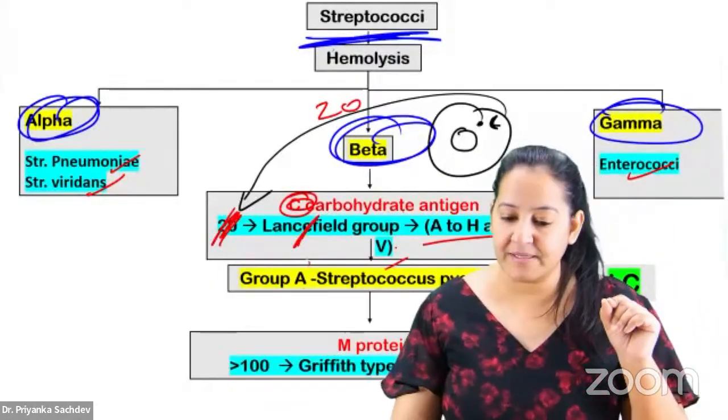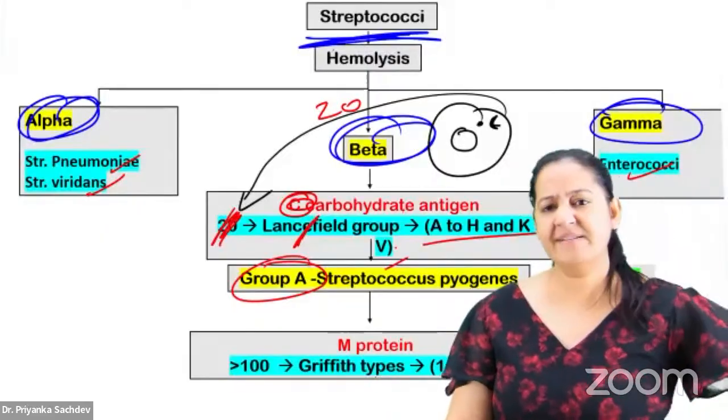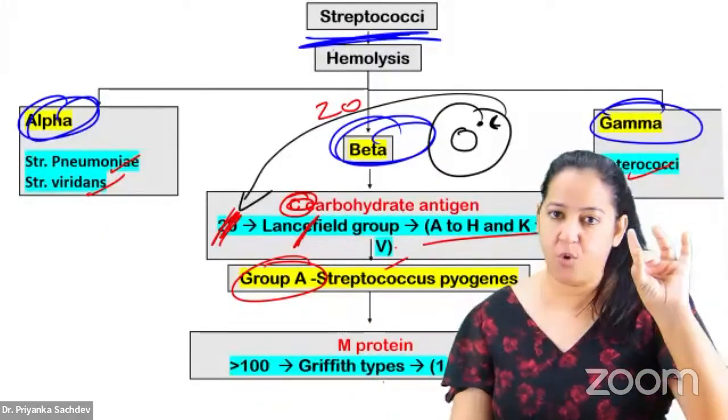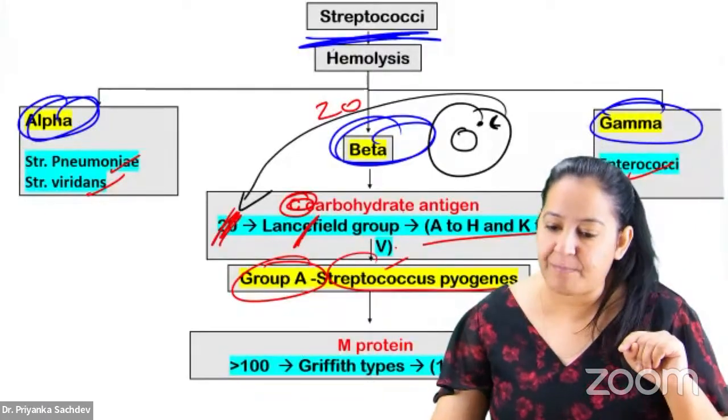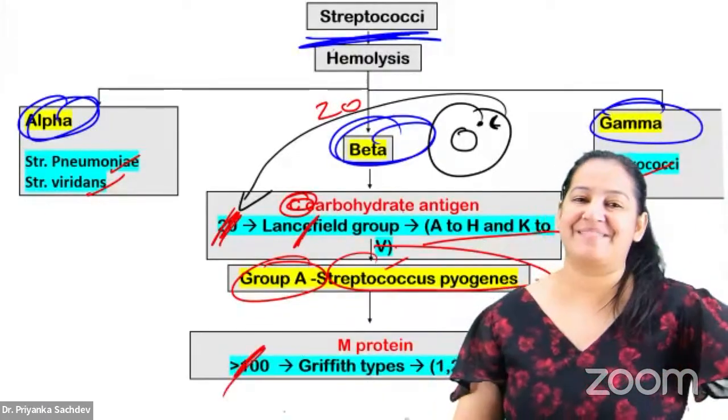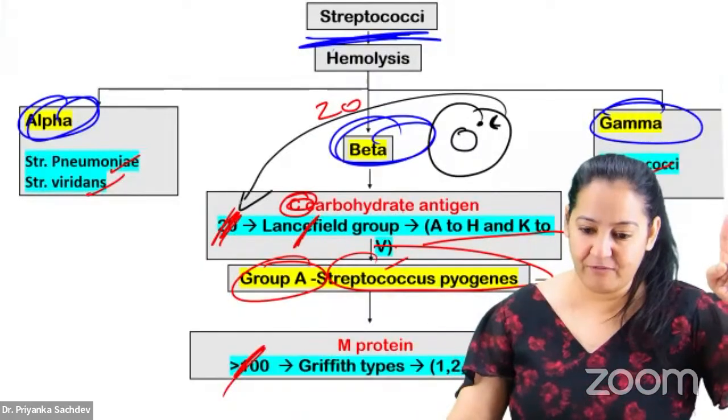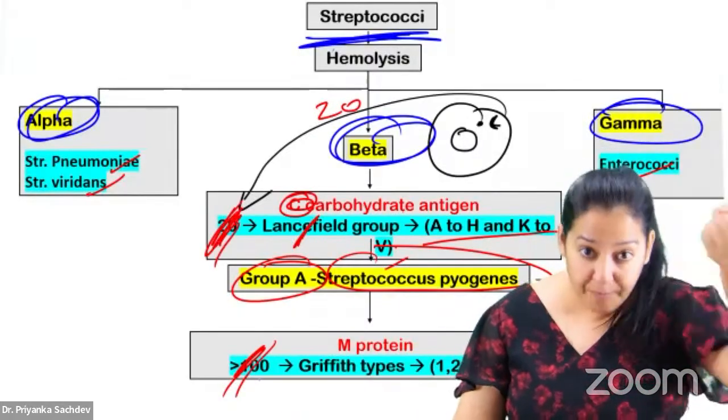Among them, the most important is Group A. In our syllabus, only 2 are there, A and B. I will not teach you all. I will teach you 2, A and B. A is ultra important. The name of A is Streptococcus pyogenes, which is further of 100 types. This one was 20 types, and this is of 100 types.